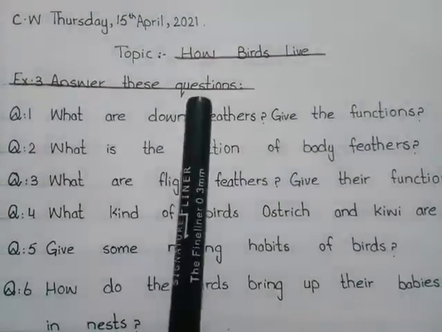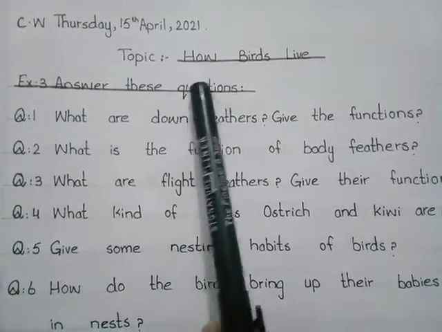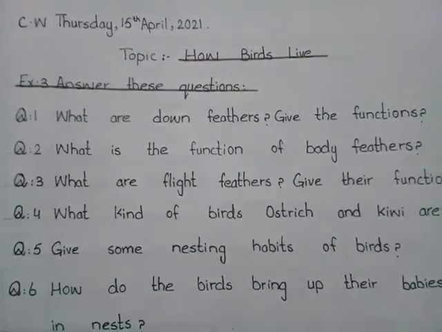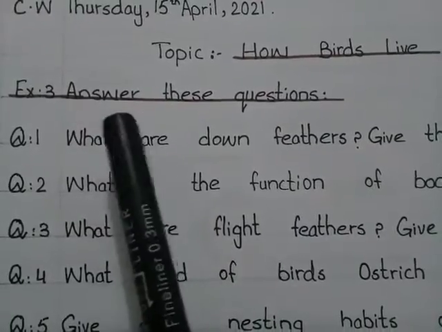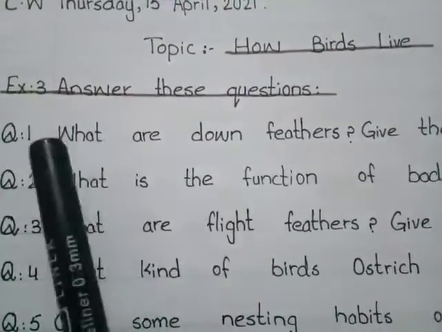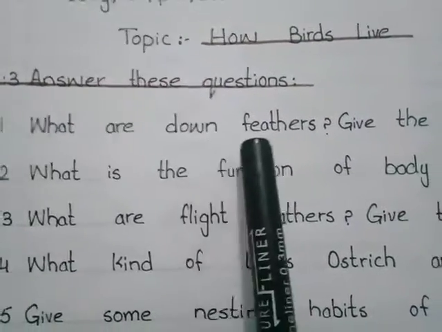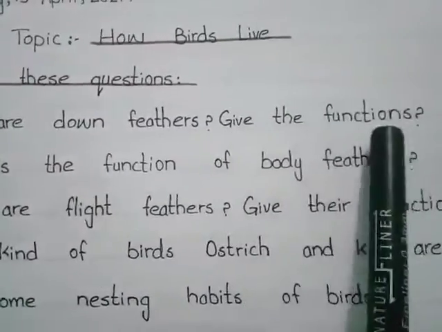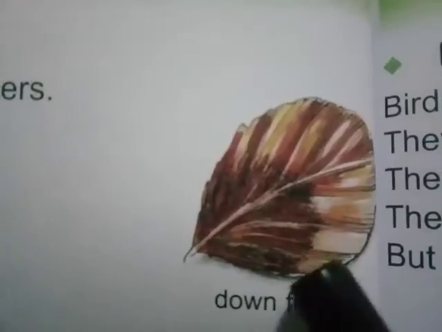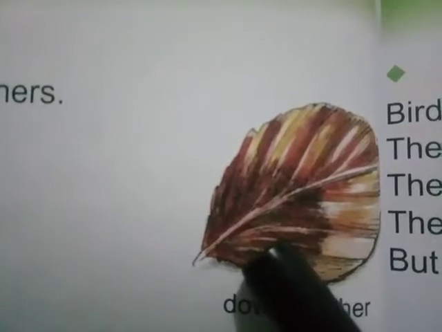Today we will do the question answers of chapter number 5, How Birds Live. Exercise number 3 is answer this question, and the question number 1 is what are down feathers? Give the functions. Look here. Here is a picture of down feathers.